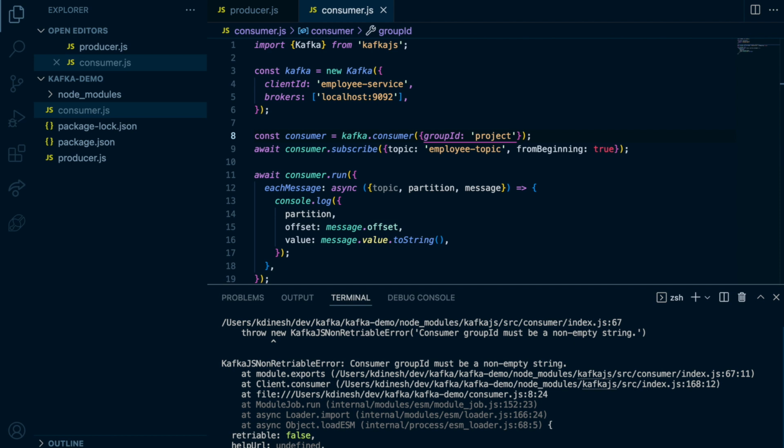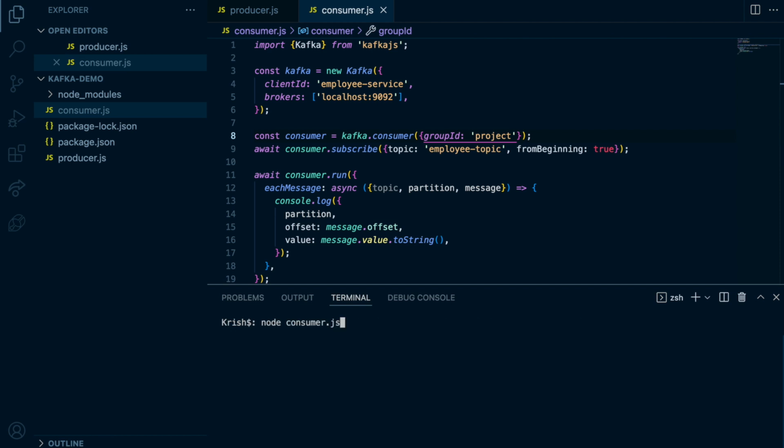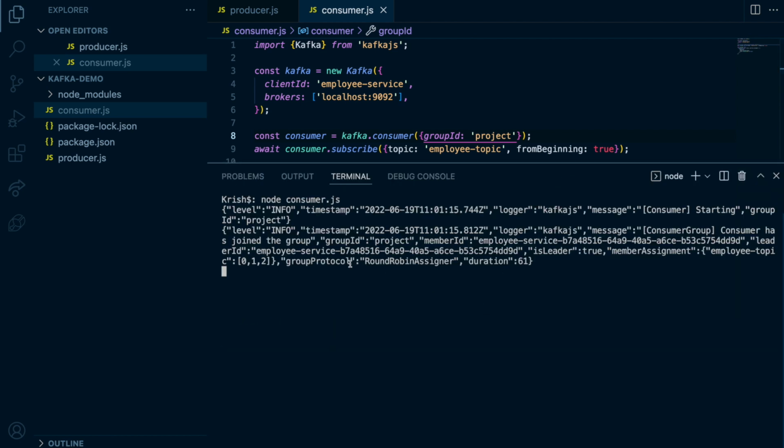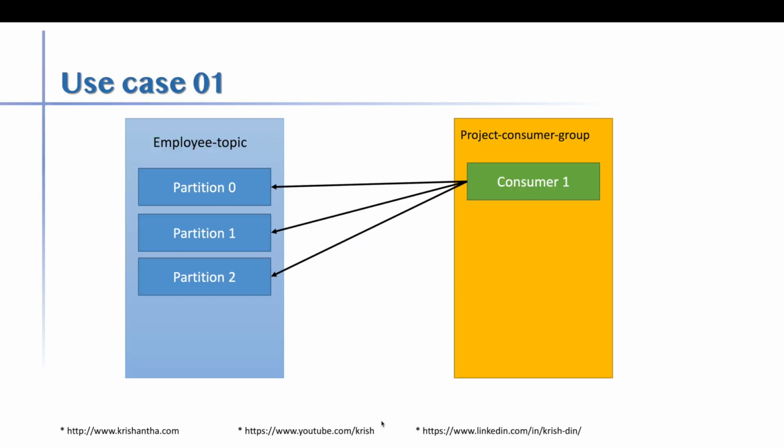Now we learned one thing, and we are going to run this again. If you look clearly, you can see employee topic 0, 1, 2. That means it's zero-based index: 0, 1, 2. That means all three partitions we created are listened to by this consumer. So if you go back to our presentation, this is this use case: we create one consumer, and it listens to all three partitions.